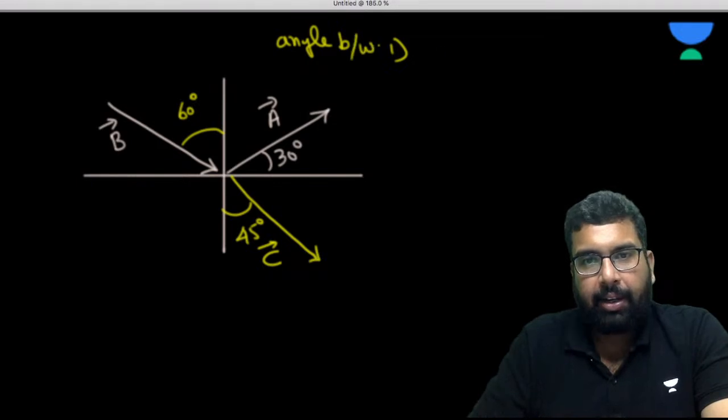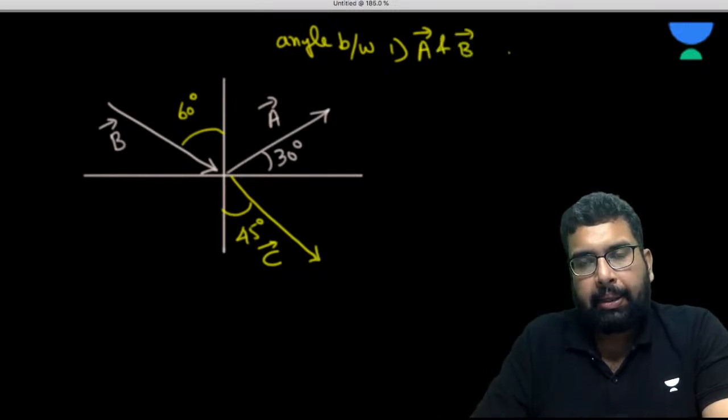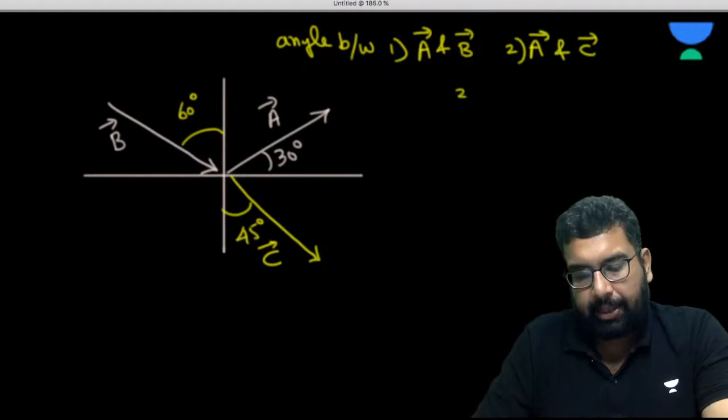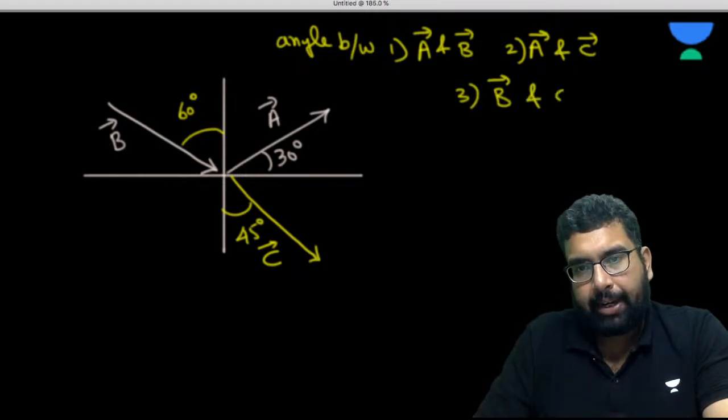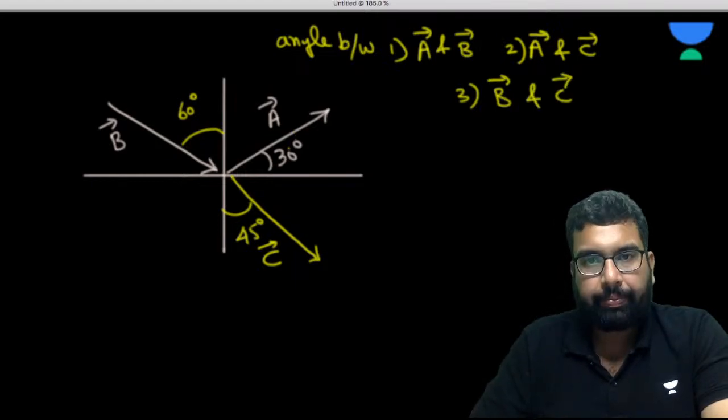Angle between A and B. Let's say between A and C and between B and C. Can you give me the angle between these vectors? Please go for it.